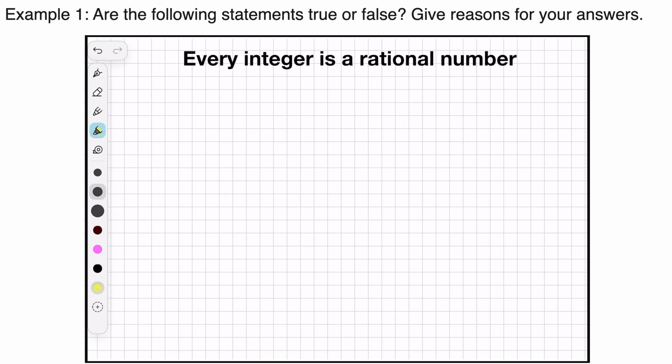The question here is, every integer is a rational number. To understand this, let us write the set of integers. Set of integers is denoted by the letter Z, and the integers start from negative infinity and it has all the negative numbers and it also includes 0. It has also all the natural numbers and it goes all the way up to positive infinity. Now the question here is, every integer is a rational number.